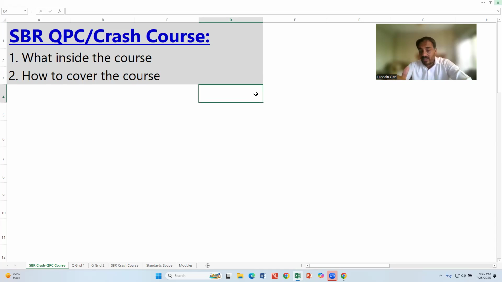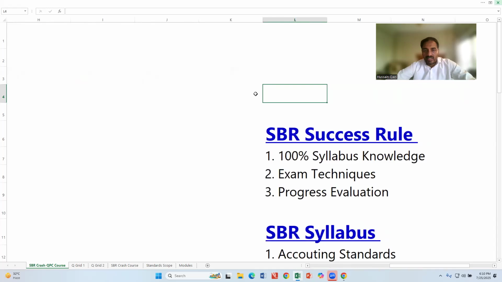the motivation factor for all SBR students is that over the last 8 to 10 semesters, the average passing ratio of SBR is about 50%. 50% is a very high percentage. There is a 50% chance that you will pass your exam. So let's start the points.